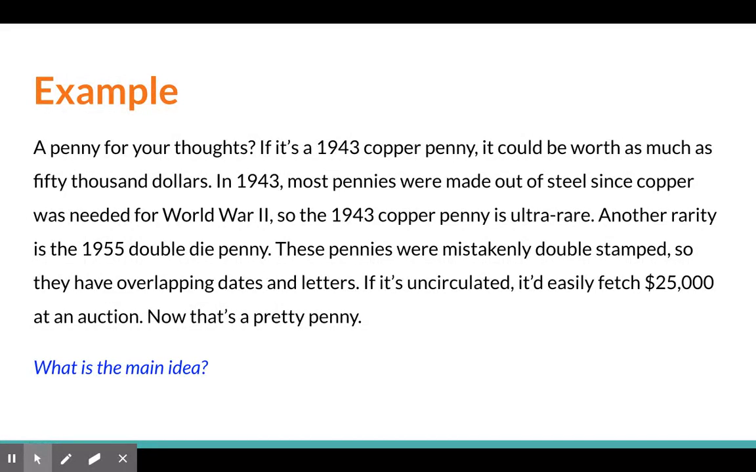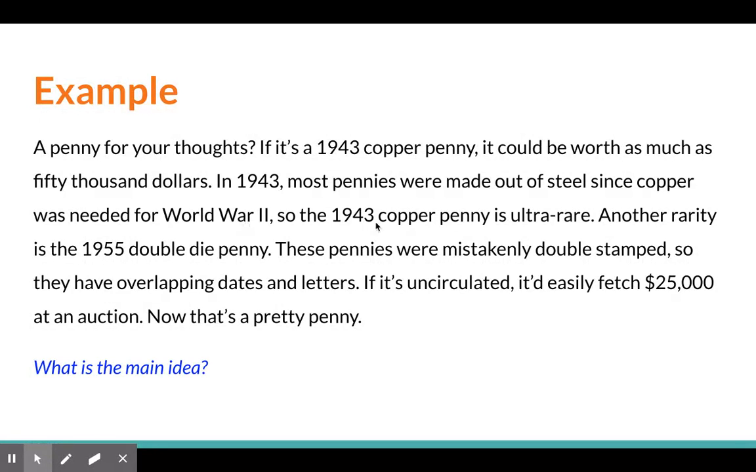Okay, so we need to determine what the main idea is. So first I'm going to ask myself, what's the topic? Okay, well, my topic is pennies, right? The whole thing is about pennies. Well, what am I saying about pennies? Well, I'm talking about a 1943 copper penny and how much it's worth. But then I also talk about a 1955 penny. So my main idea can't just be 1943 pennies because I'm also talking about 1955 pennies.